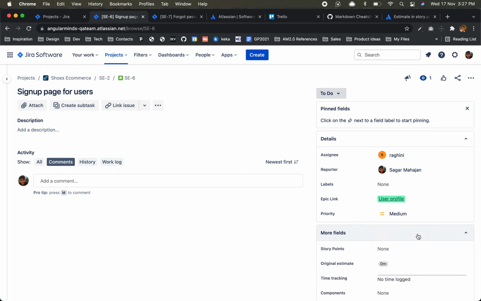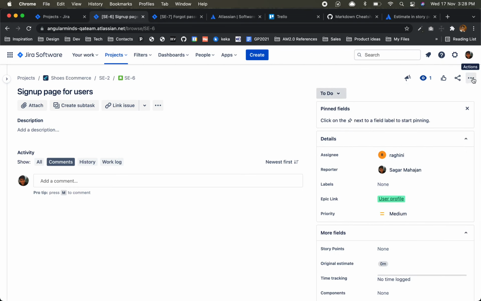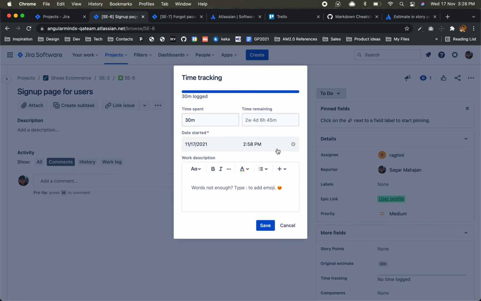For a developer, in a few projects it's compulsory, or sometimes it depends on the project manager. But most of the time, project managers insist that developers log the time, because it shows exactly how much time it took, right? So when you say log work, at that time I'll say time spent. They have given the format of weeks, days, hours, and minutes. So it took 30 minutes for me. Started at this time and completed at this time.